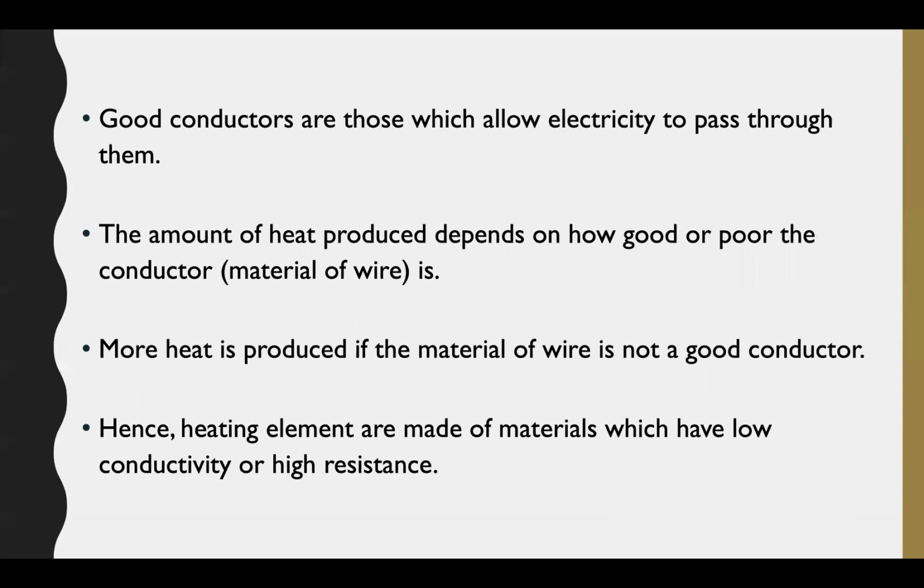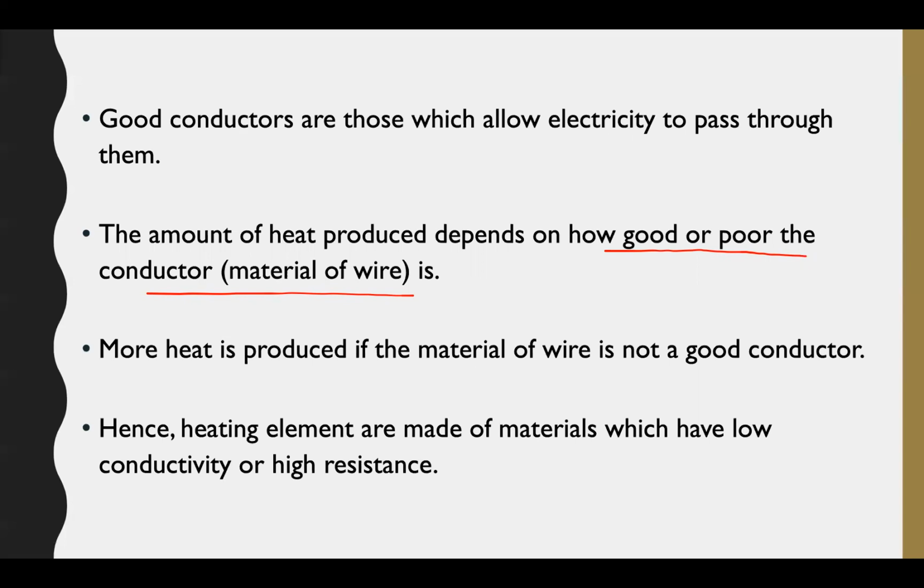Good conductors are those which allow electricity to pass through them. The amount of heat produced depends on how good or poor the conductor is. If the conductor is very good, then there will be less production of heat. But if the conductivity is low, meaning it has high resistance, then more heat will be produced.